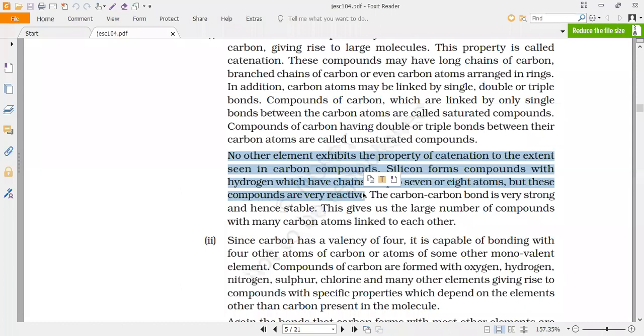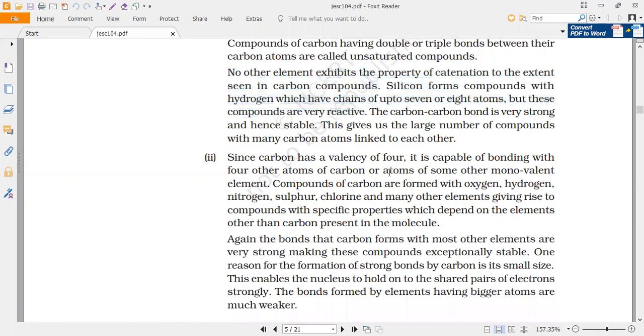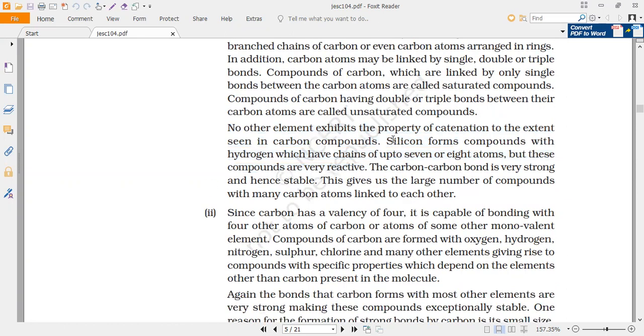And the carbon bond is very strong and stable in nature. That is why it has the capacity to form a large number of compounds with many carbon atoms linked to each other. Everybody understand? They may ask you in the exam up to how many atoms silicon can form compounds. I am showing you here how it will be mentioned, somewhere in the middle of the text.